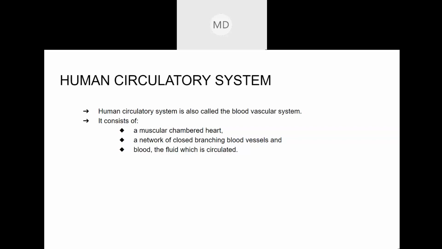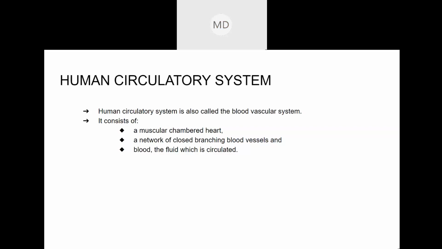What is the most important organ for the respiratory system? Lungs. And for the circulatory system, it is the heart. Don't forget that. For the excretory system, it is the kidney. For the respiratory system, it is the lungs. And for the circulatory system, it is the heart.